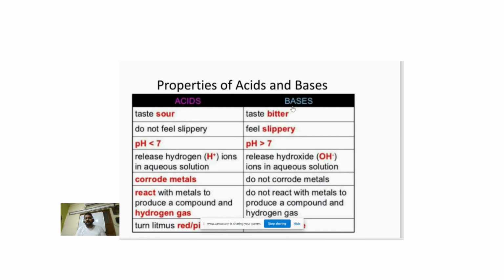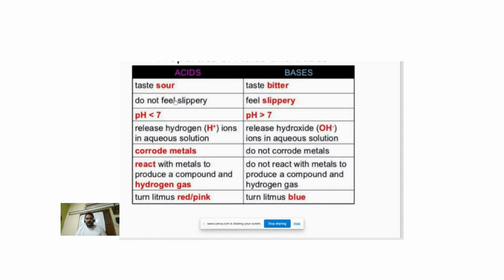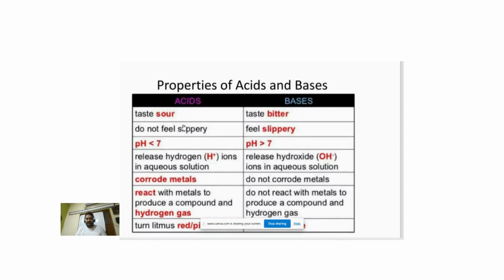What is the difference between acid and base? Acid is sour in taste, bases are bitter in taste. Acids don't feel slippery, bases feel slippery. Acid pH is less than 7, base pH is more than 7.